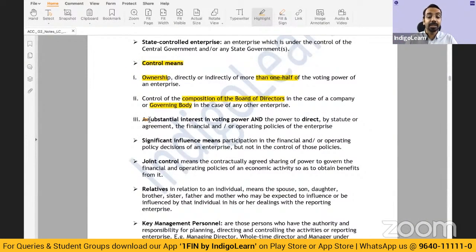Okay. And otherwise, there is a substantial interest in voting power. It doesn't reach the 50% threshold, but there is substantial interest in voting power and the power to direct. So see here, you need to meet both the conditions. Substantial interest in voting power and the power to direct by statute or agreement the financial and operating policies of the enterprise. So in the third condition, you have substantial interest in voting power and the power to direct. Power to direct again means you are in a position to give instruction. Again here, control is established.